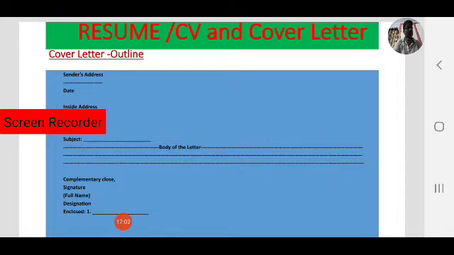And also you have to mention about the interview: I am waiting to discuss my skills and experience. That should be mentioned in the last paragraph.